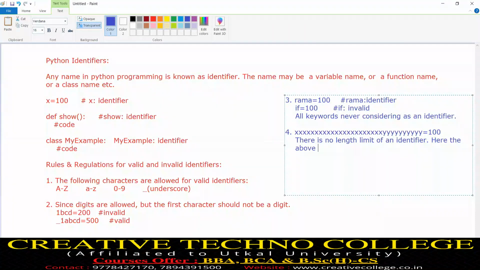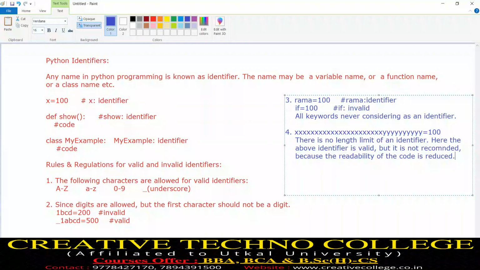Here the above identifier is valid, but it is not recommended because the readability of the code is reduced.